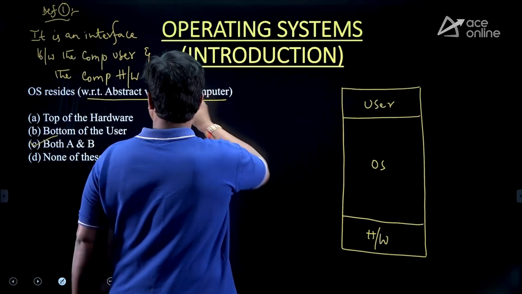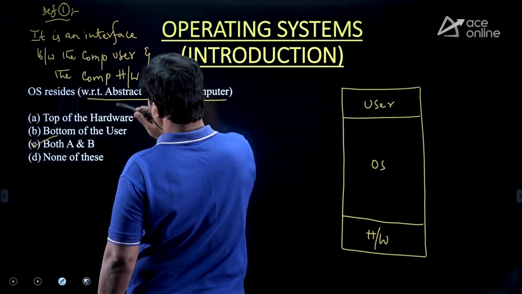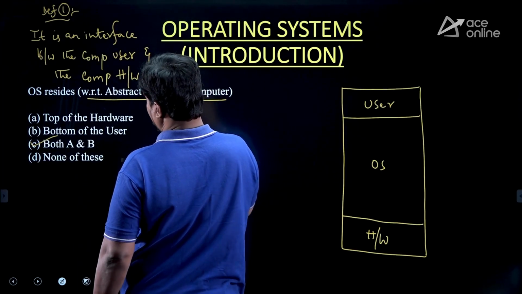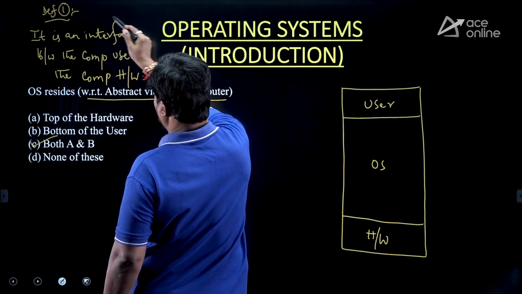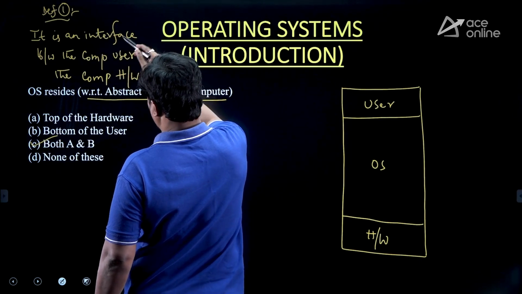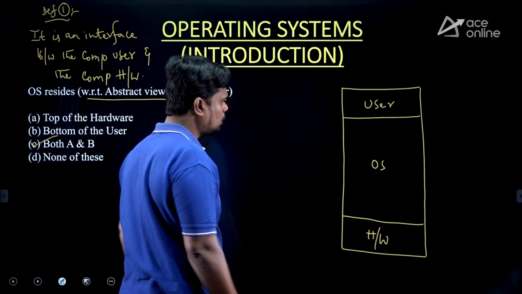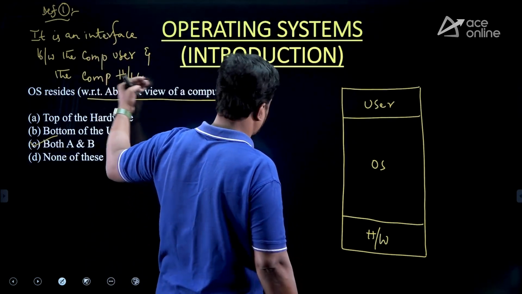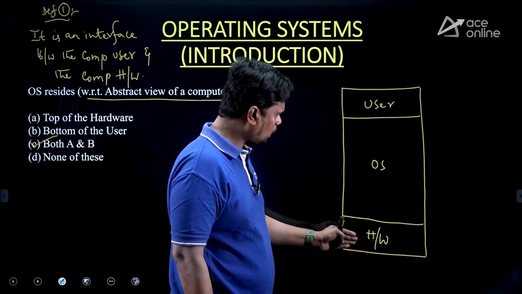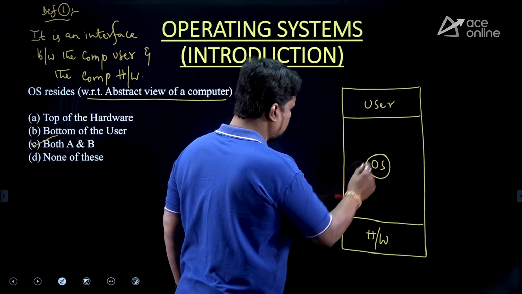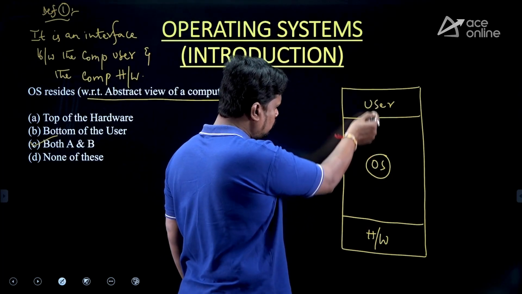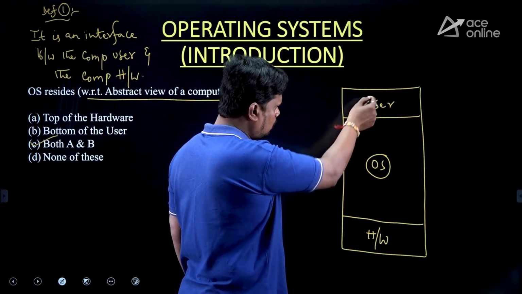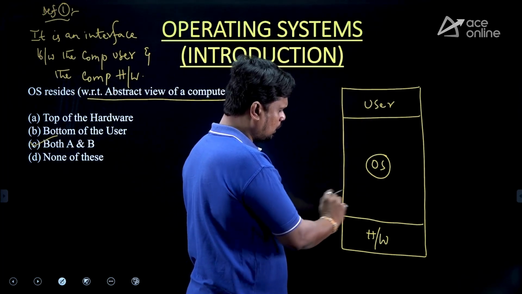Yes, because in this definition you have only 3 components. One component is hardware, another is user, and another is the interface. What is that interface? OS. So according to this definition, the abstract view of a computer can be drawn like this, and this OS resides above the hardware and below the user. Overall it is the intermediate between the user and hardware.